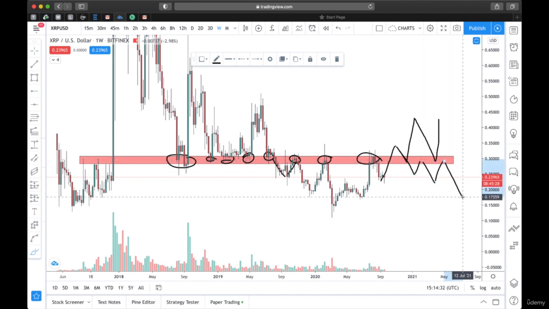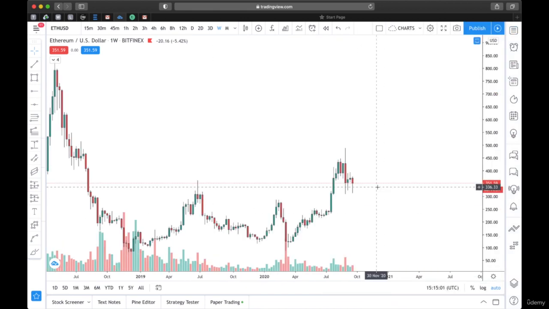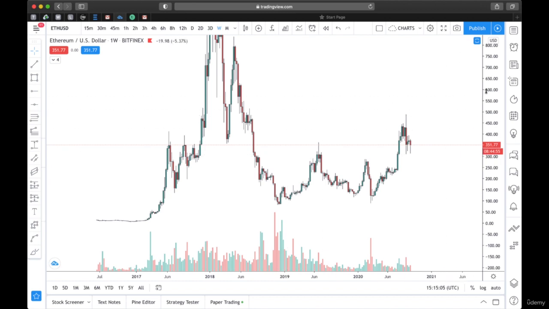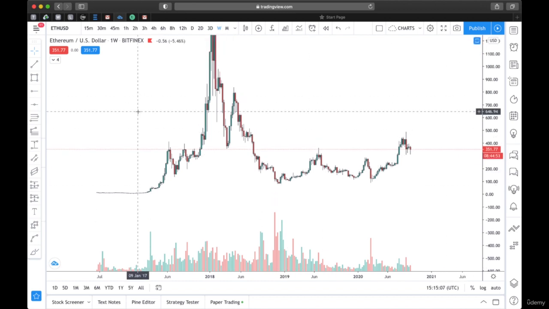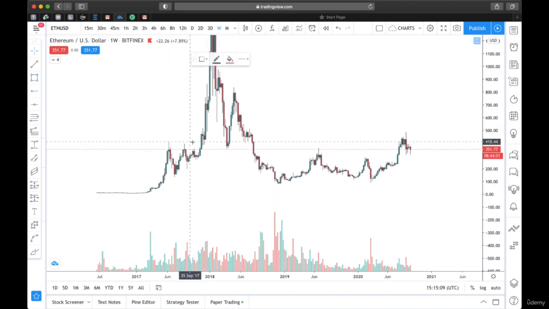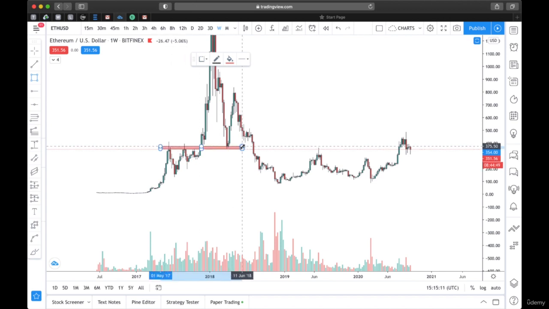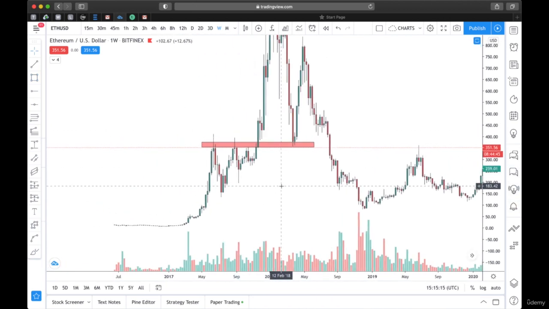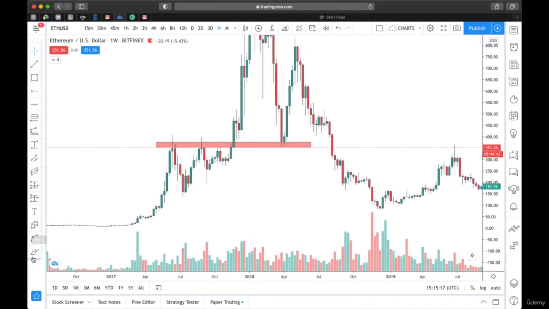Do you understand? Let's pick another example, which is ETH. There was a time this region was serving as resistance. When the price was here, it was serving as resistance. Check it out. So this place, it touched it, it came down. At this point, this area was serving as resistance.